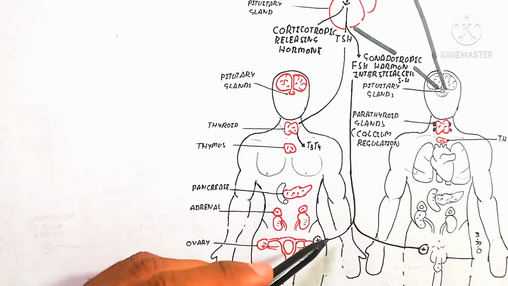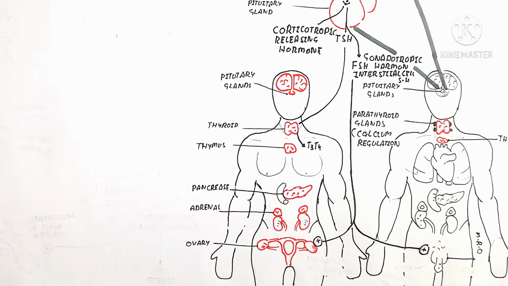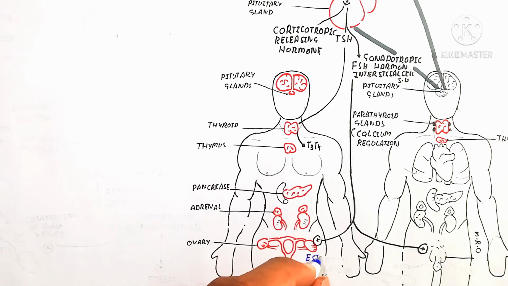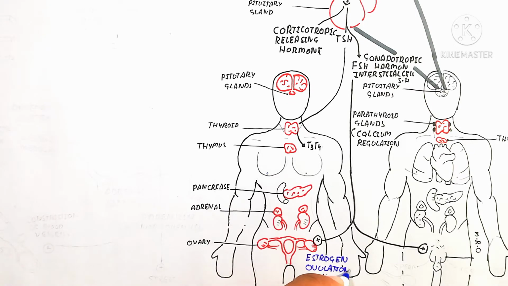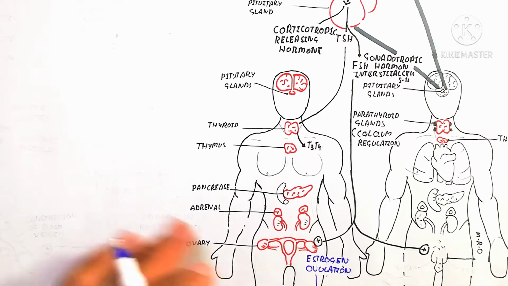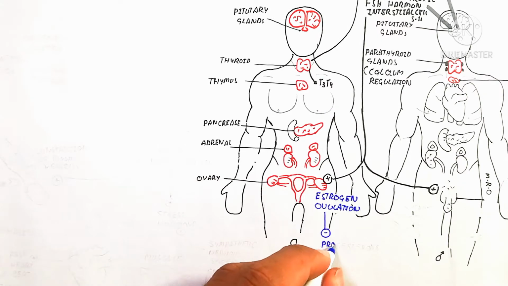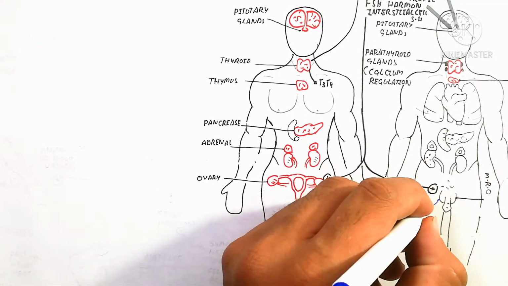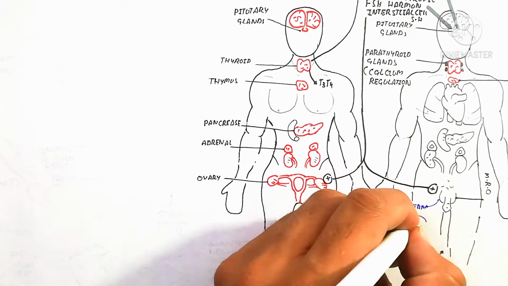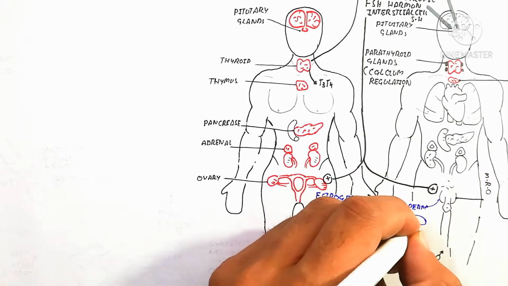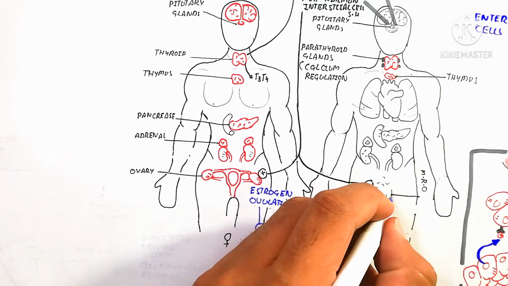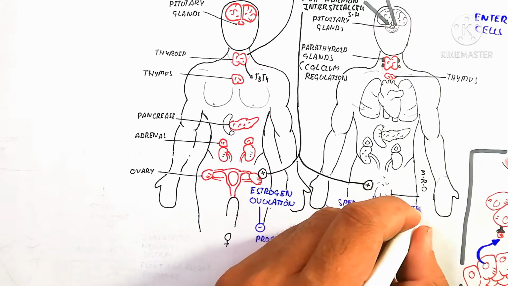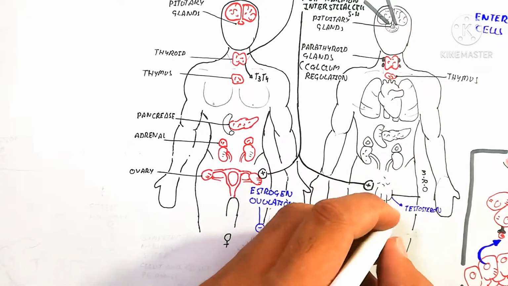So here the thyroid stimulating hormone will produce T3, T4 as well as calcitonin. Here is the follicle stimulating hormone or gonadotropic hormone or interstitial cell stimulating hormone, which stimulates the ovary as well as testes, the ovary to produce estrogen and to give ovulation. So the primary follicle will develop into the secondary follicle. Next video we will discuss.